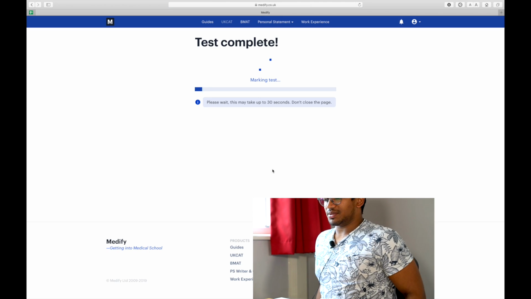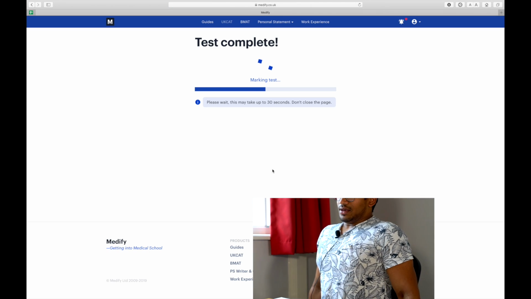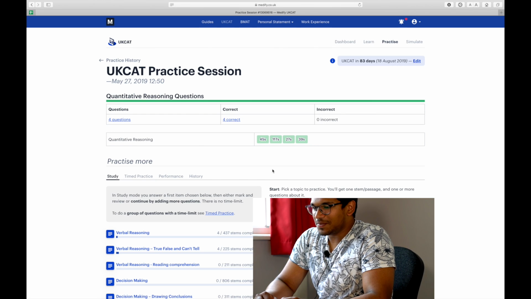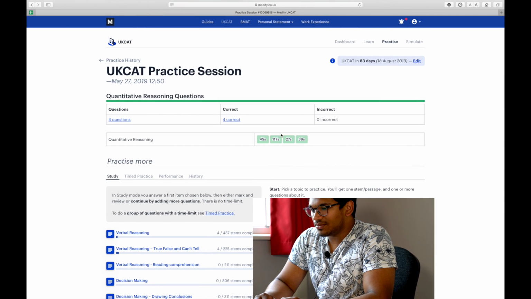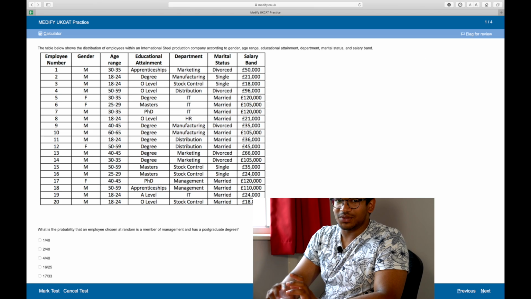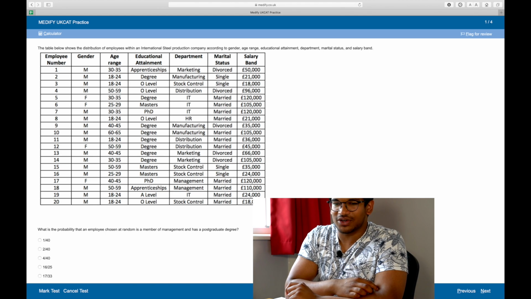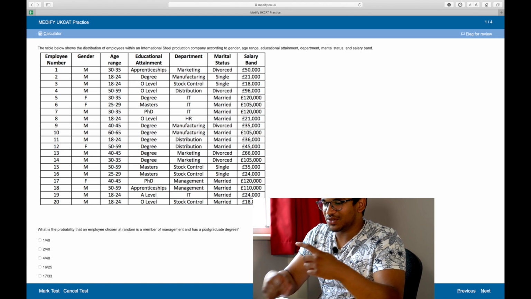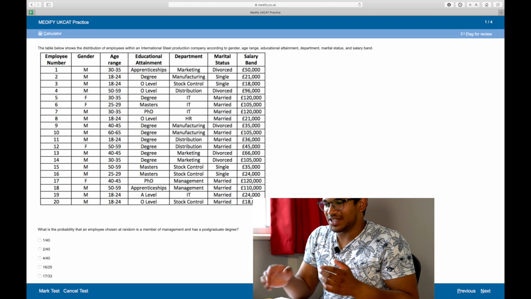Next, let's mark this. They should all be correct, but we'll see. Fantastic, everything was correct. So, let's do the next question. Quantitative reasoning. Now, I do want to say the times that Medify shows on my computer is a bit funny because when recording this, if the keyboard goes funny, I just start the question again. So don't worry about the time it takes me to do the question.